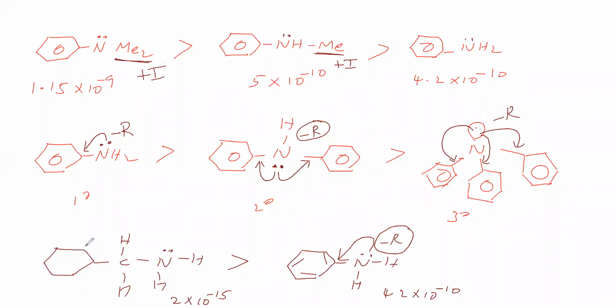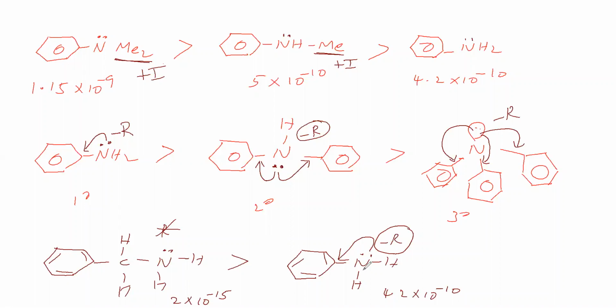That we'll see. Here we will give the pi bonds. Now this lone pair and this pi bond are not in conjugation, because the lone pair and pi bond are separated by two single bonds. Therefore, the lone pair and pi bond are not conjugated. Not conjugated in the sense that this lone pair is not going for resonance with this phenyl ring. So no resonance effect here.